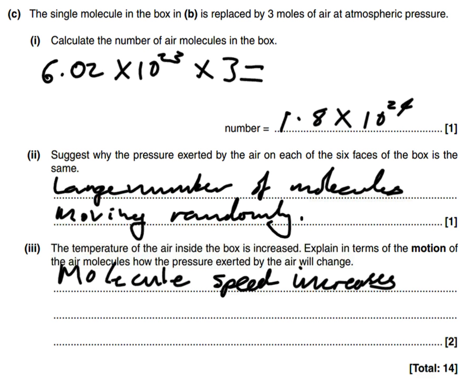And the pressure on the box increases due to the particles moving faster. They're going to be making more regular impacts with the side of the box, and they're going to be moving at a faster rate. So more regular impacts or more regular collisions, you might have said, and they are happening at a faster rate.